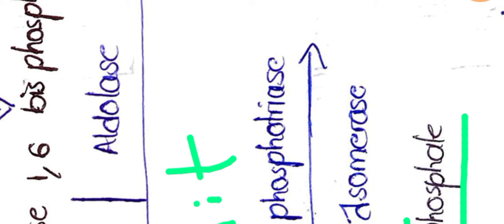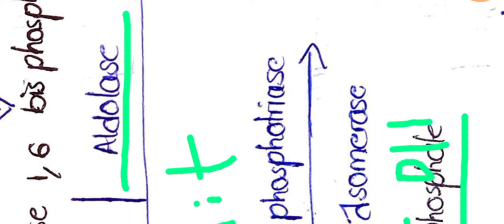And this splitting phase is carried out by the enzyme aldolase. Here the enzyme aldolase converts fructose 1,6-bisphosphate into DHAP. We can simply call dihydroxyacetone phosphate DHAP, and glyceraldehyde 3-phosphate is simply called G3P. So these two products are formed.